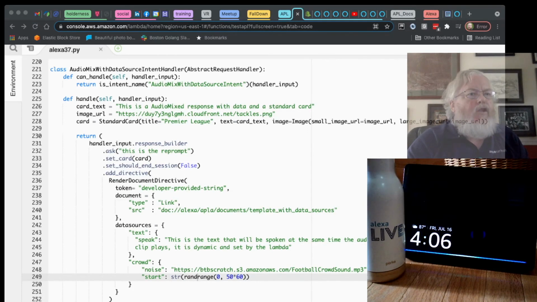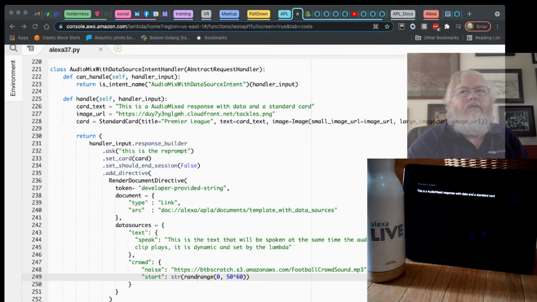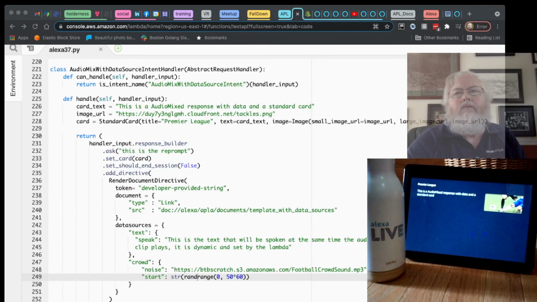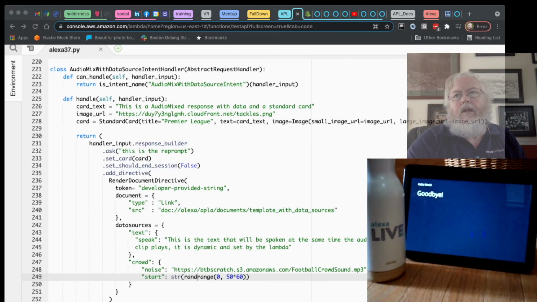Alexa, ask Charbox Kaylee for audio mix with data source. This is the text that will be spoken at the same time the audio clip plays. It is dynamic and set by the lambda. Alexa, stop. Goodbye.